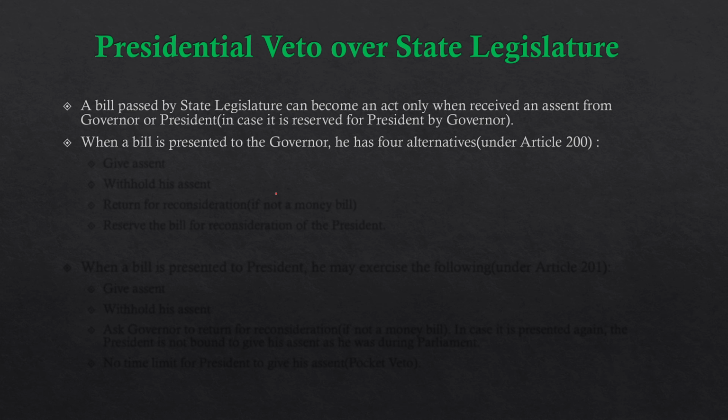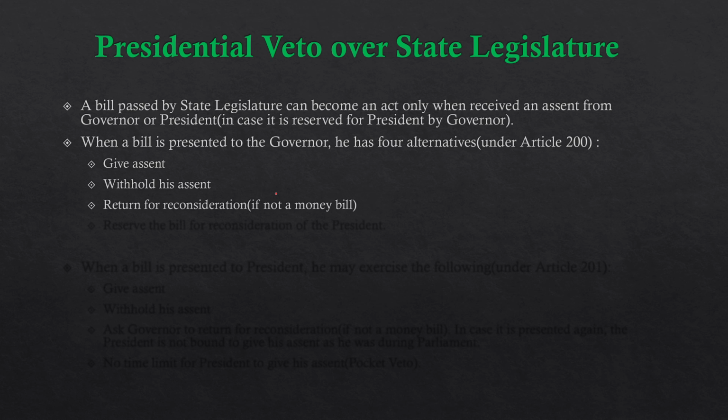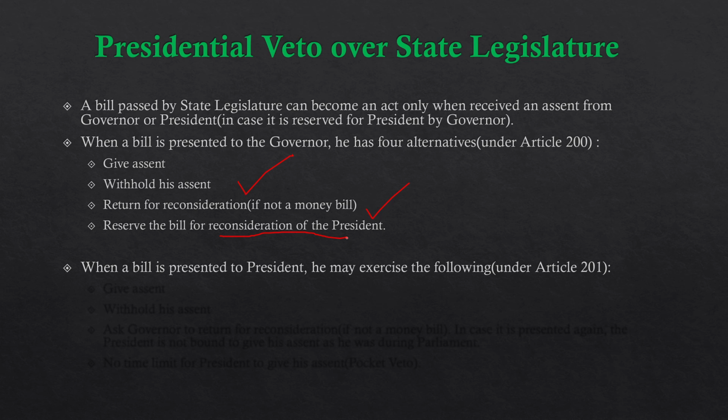He might give his assent, he might withhold his assent, he might return the bill for reconsideration if it is not amenable. This is suspensive veto. This is absolute veto, and the fourth option is that he might reserve the bill for the consideration of the president. Now, in this case, the president may exercise one of the options under Article 201.